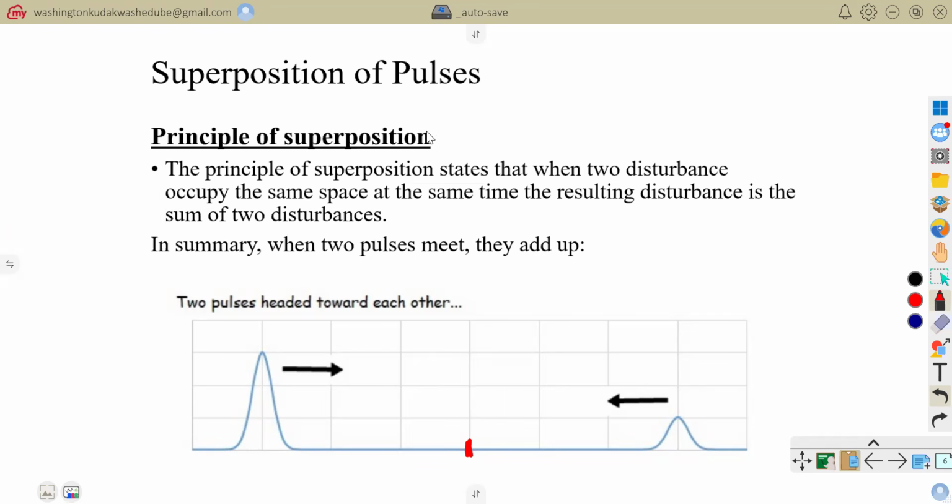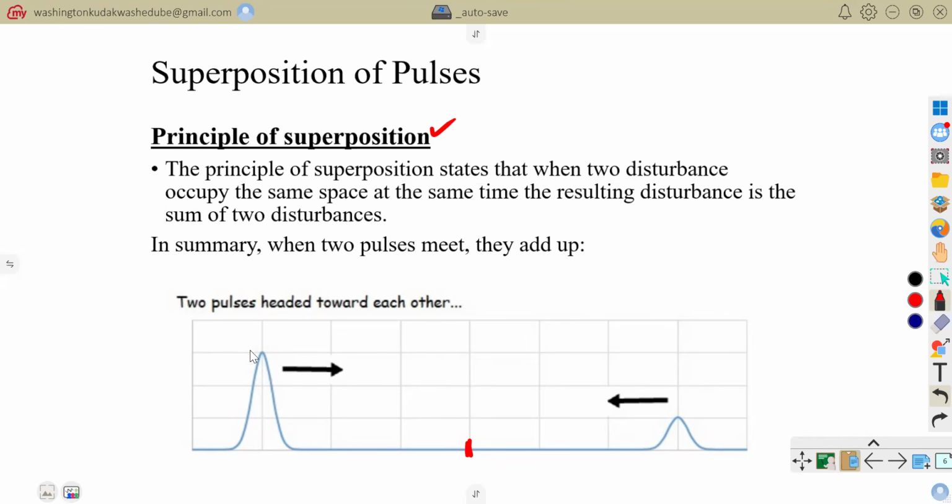That principle is the principle of superposition. It states that whenever two disturbances occupy the same space at the same time, the resulting disturbance is the sum of the two disturbances.